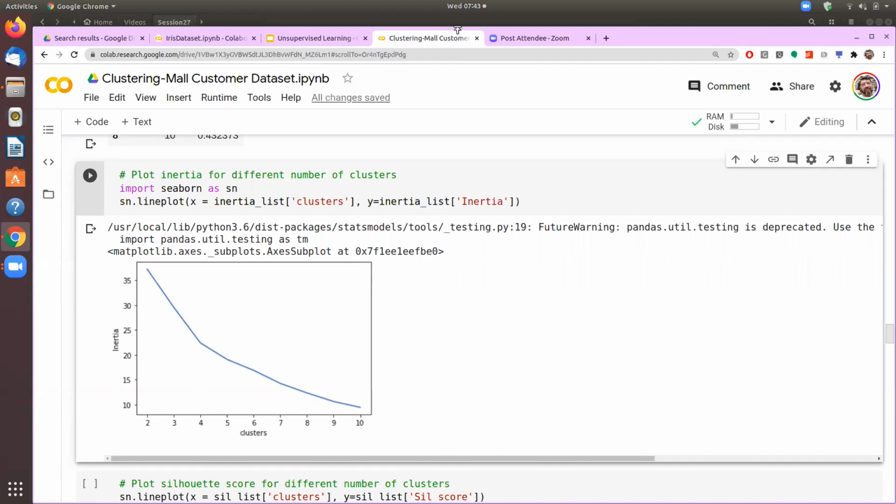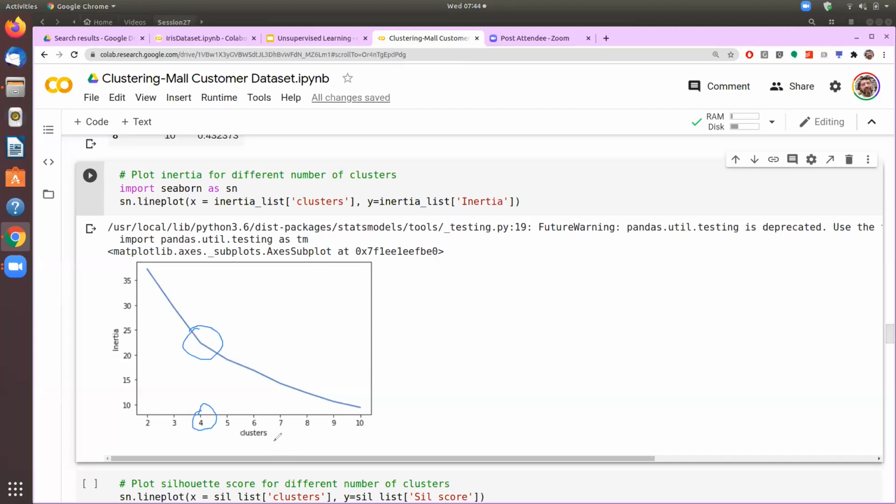And here we can see that this point visually looks like it is forming the elbow, because before that the fall in inertia is sharper compared to the fall in inertia after that point, and therefore 4 appears to be the most appropriate number of clusters to have.